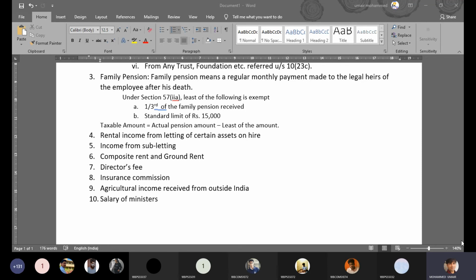Now, some of the other incomes which are taxable under the head other sources can also be royalty. Royalty can be taxed under two heads. First, you have already studied royalty income being taxed under the head profession. If you're a doctor, a chartered accountant, a lawyer, or if you have written any book, you get royalty that is taxable under the head profession.